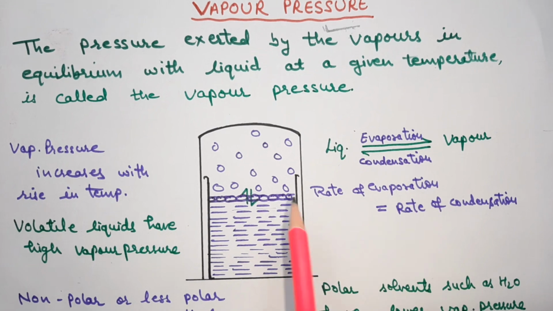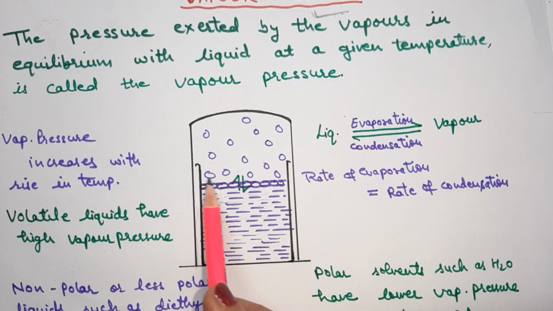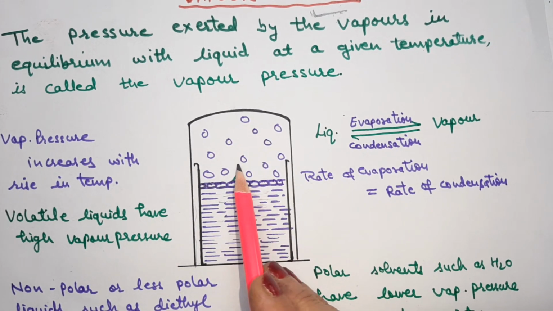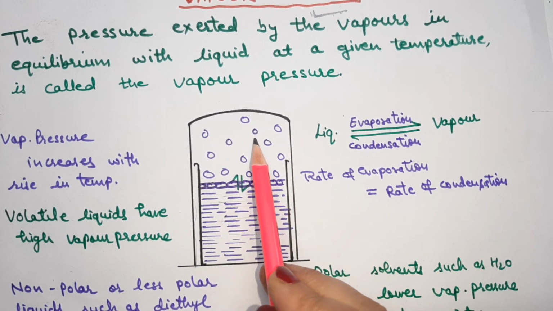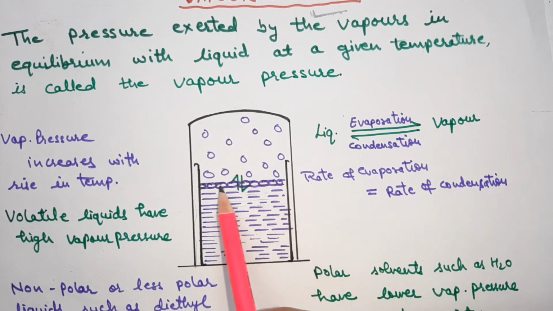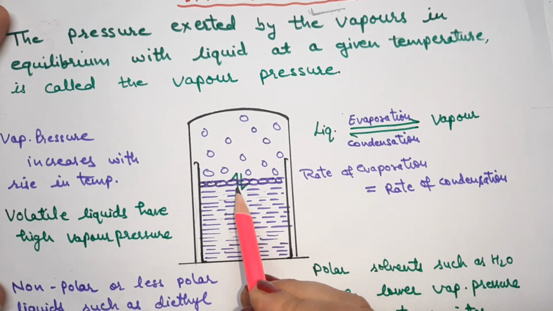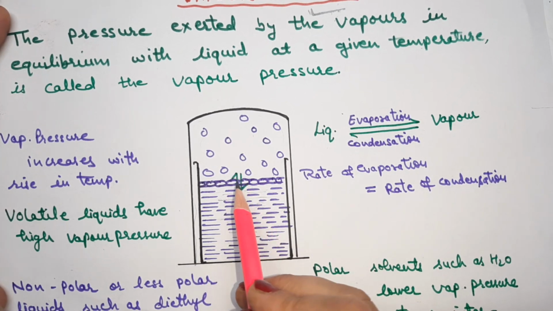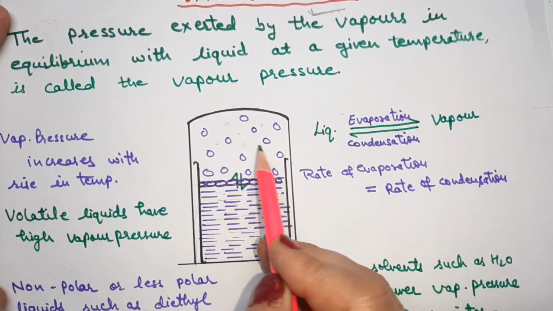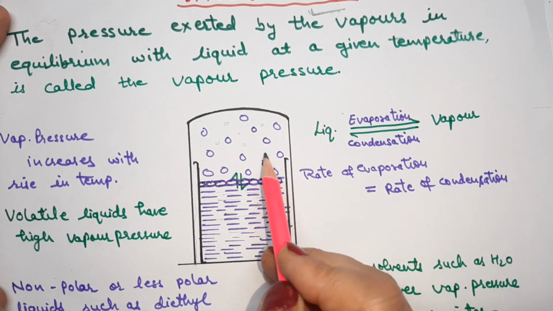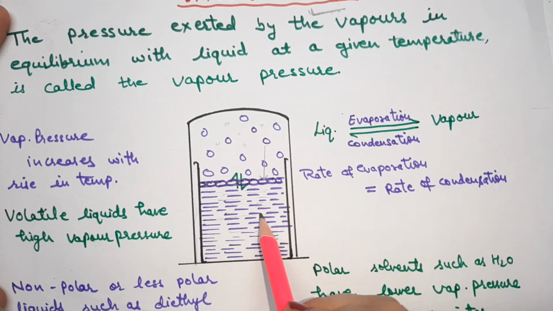So, with the help of a diagram, let us consider that we have a liquid in this beaker and this is covered so that no vapor is able to leave. So whatever the vapors of the liquids are there, they are occupying this much available area. Now what will happen, as we are having a liquid, the molecules of the liquid continuously leave from the liquid and go into the vapor form, and in the same way the vapors from the vapor phase strike the surface and come back to the liquid phase.